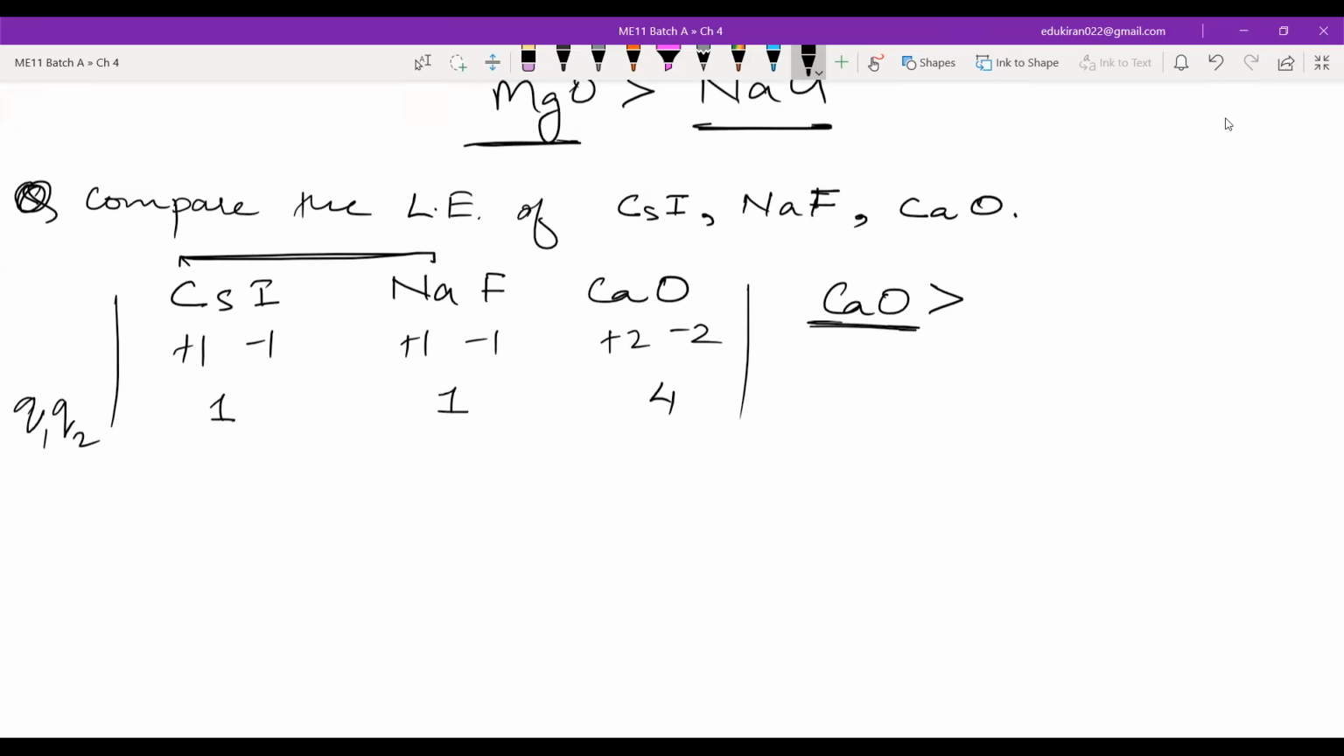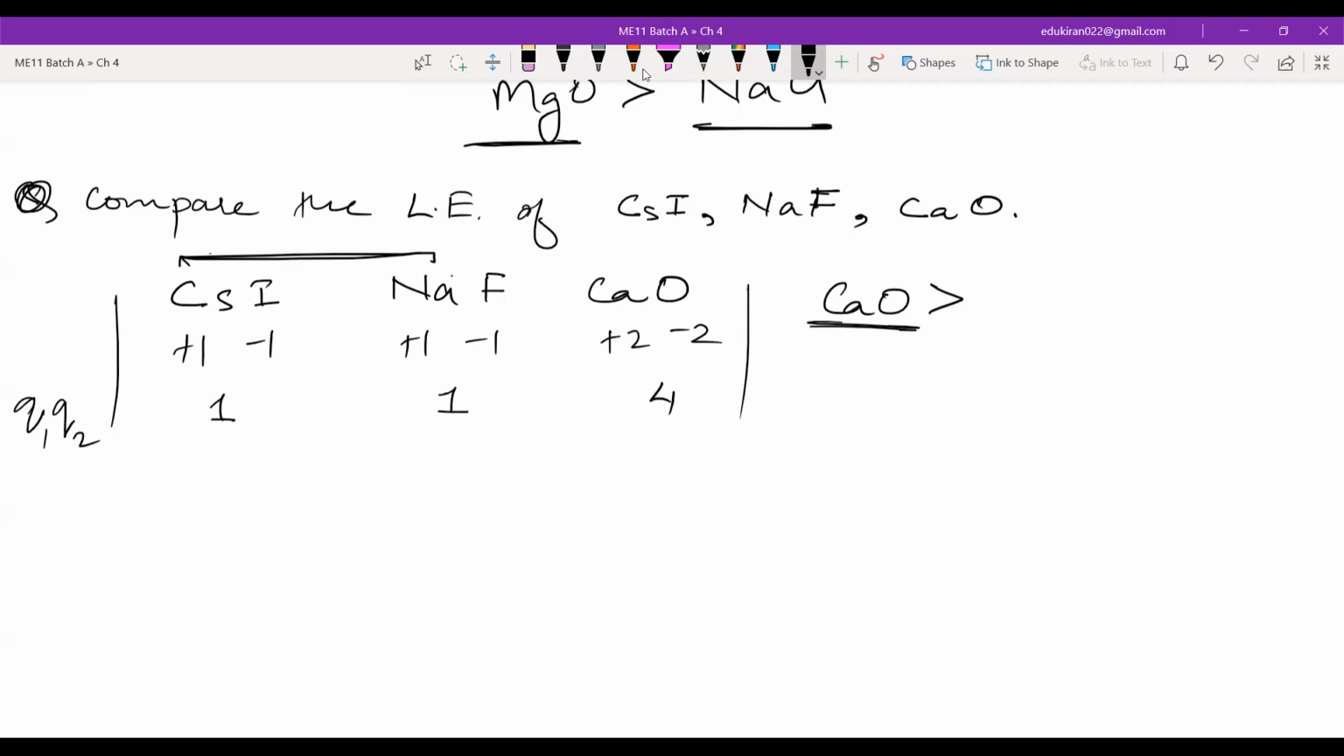be more than cesium iodide and also sodium fluoride. Yes or no, Hamza, Hiba? Yes, sir. Okay. Now, please don't write anything. Please look here. Now we will compare cesium iodide and sodium fluoride by the size.